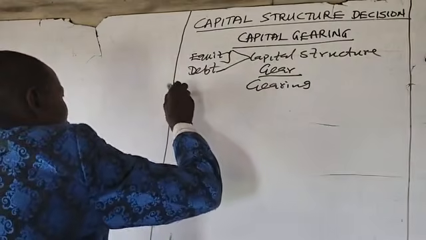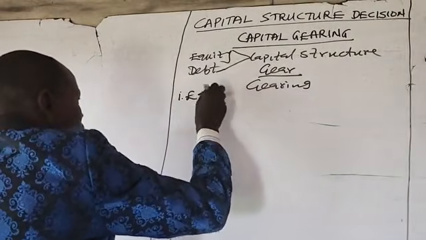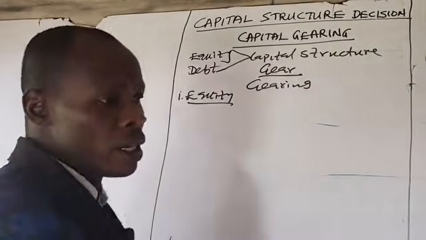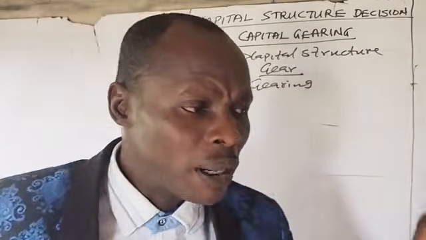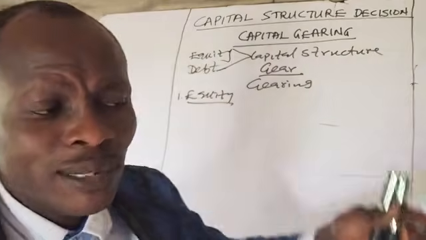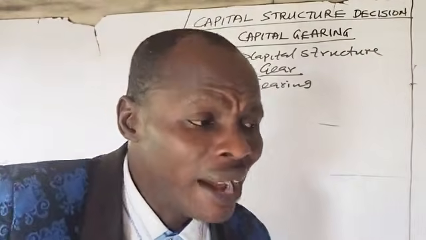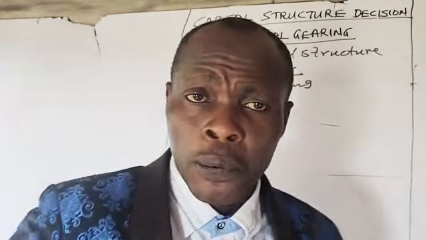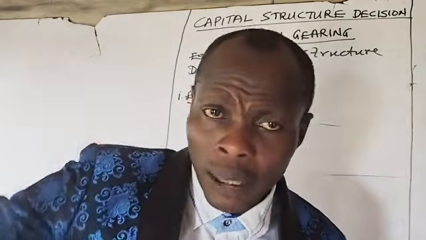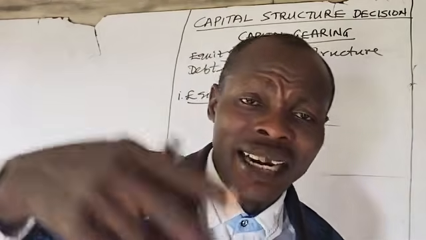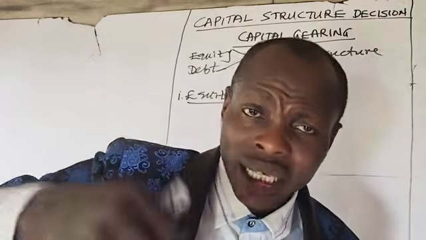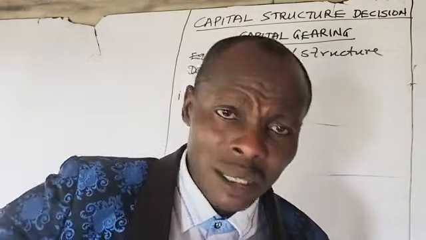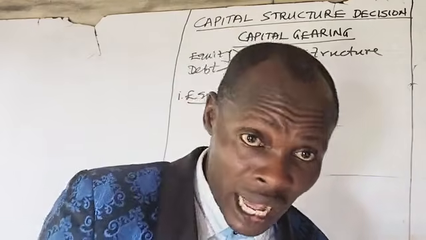Therefore, what is equity? Equity is the proportion of the company that is financed by the ordinary shareholders, the proportion financed with ordinary share capital.